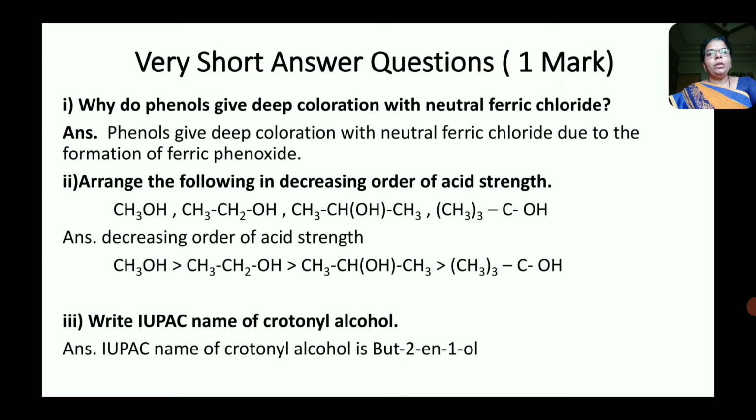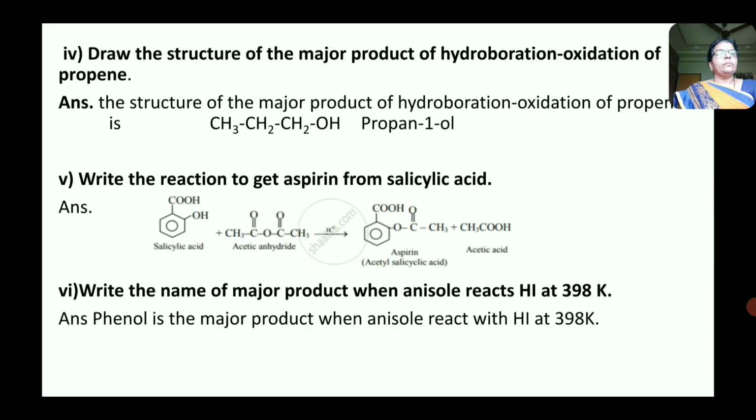Then next question, write the IUPAC name of crotonyl alcohol. Now the IUPAC name of crotonyl alcohol is but-2-en-1-ol. Next question, draw the structure of the major product of hydroboration oxidation of propene.